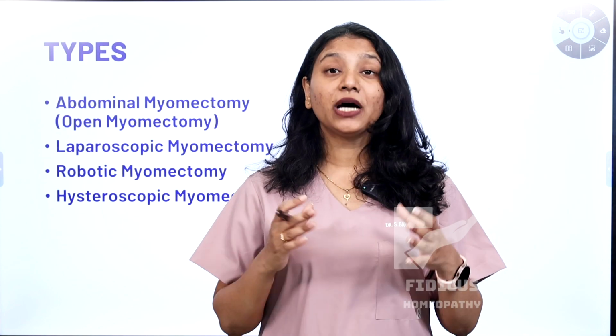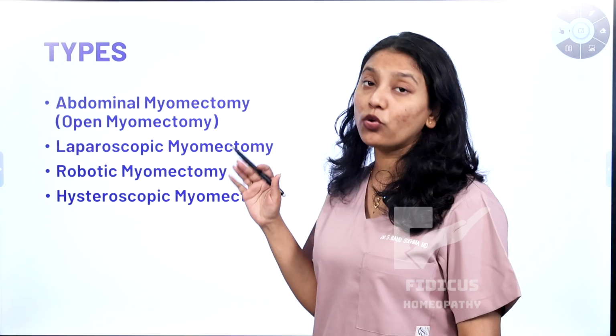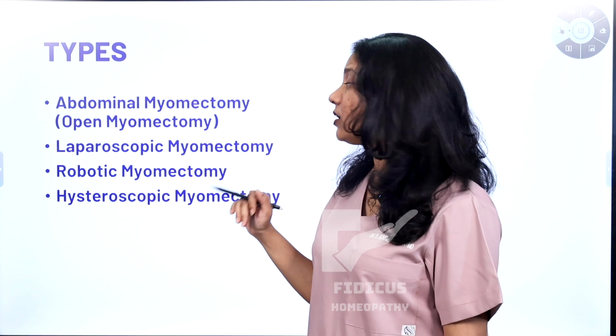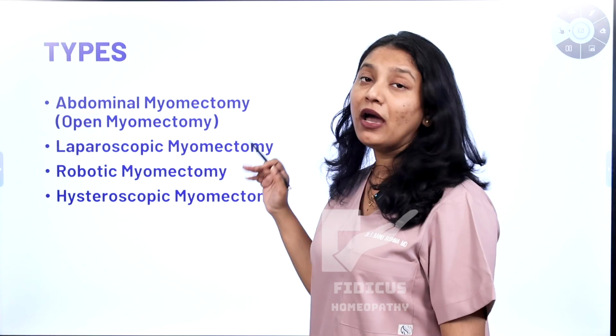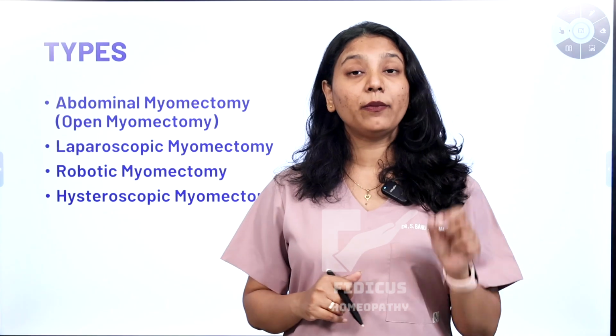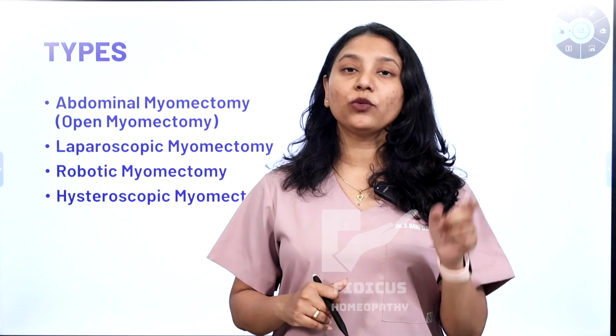Now let us know about the types of myomectomy. The first type is called abdominal myomectomy or open myomectomy, and the second one is called laparoscopic myomectomy. The third one is called robotic myomectomy, and the fourth one is called hysteroscopic myomectomy. Let's go deep into these types of myomectomy to know what their uses are, when they should be performed, and what their side effects are.